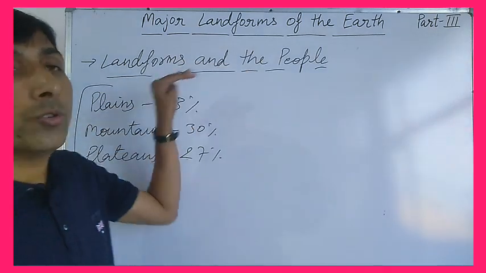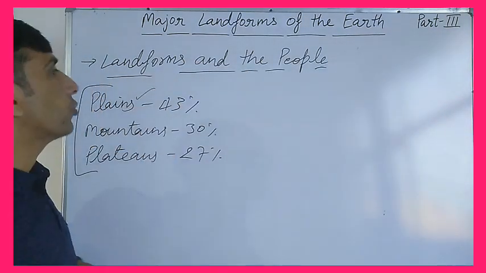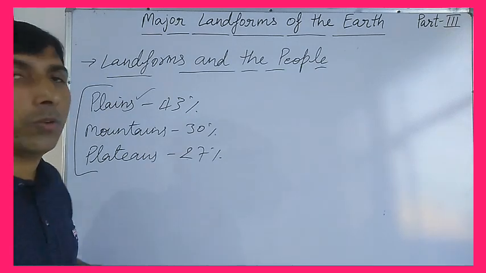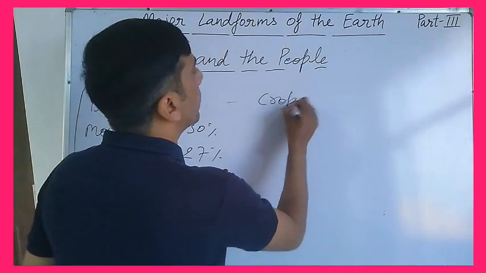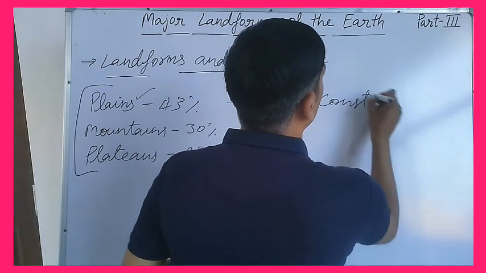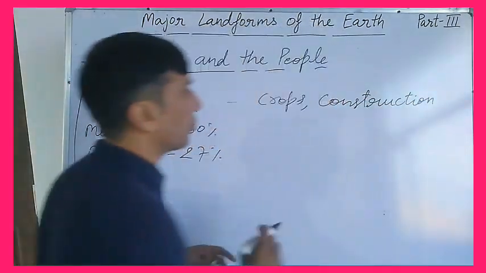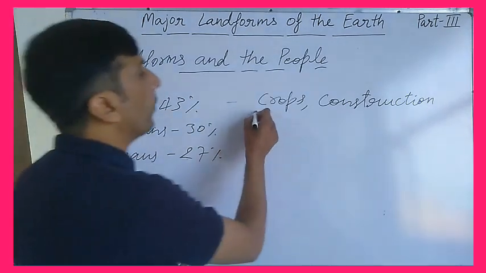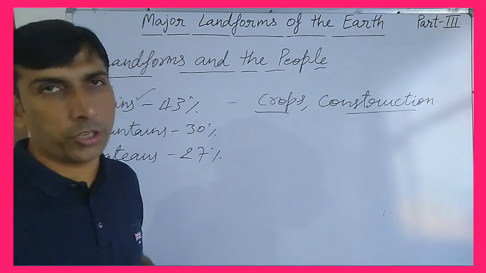So how do people use the different landforms? If we talk about plains, plains are very important for constructive works. For example, we grow crops, make buildings, and do different types of construction. We use plain areas in more proportion for development projects.